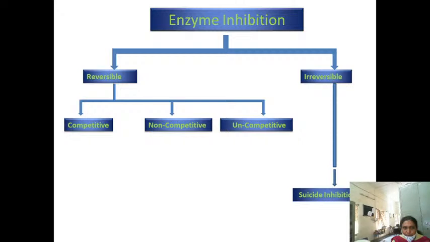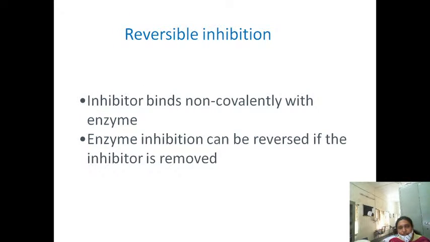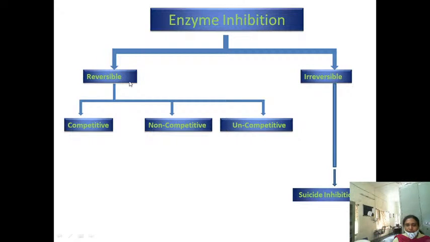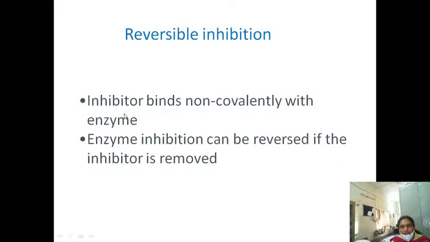Under reversible you have three types: competitive, non-competitive and uncompetitive. Under irreversible, only one type is there, that is suicide inhibition.